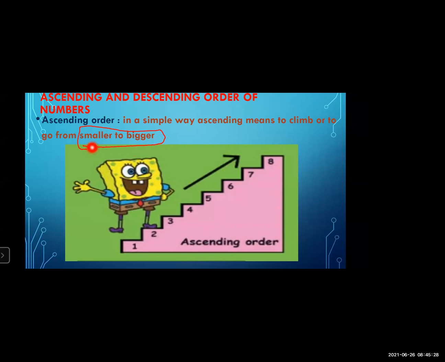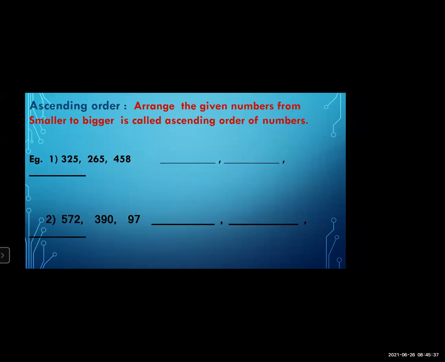Ascending means smaller to bigger. Okay. Now, the examples are given. The first example is given, and we have to arrange those numbers in ascending order. Okay, the numbers are given. Three numbers are given. Who will read the first number?